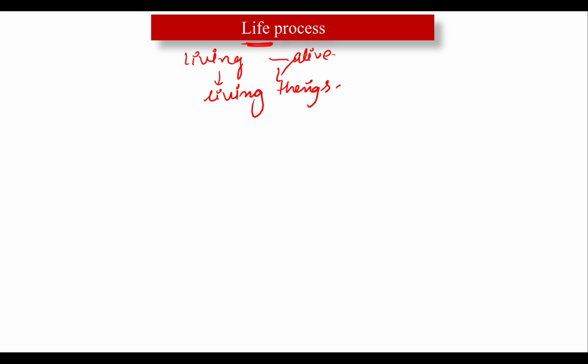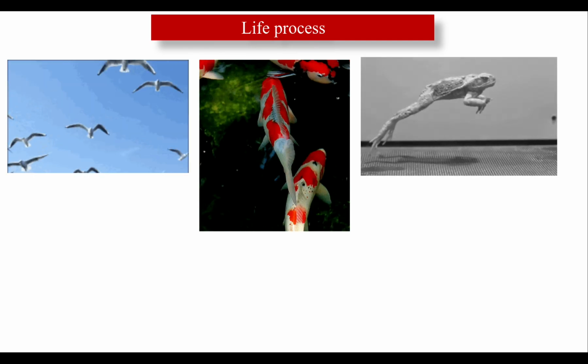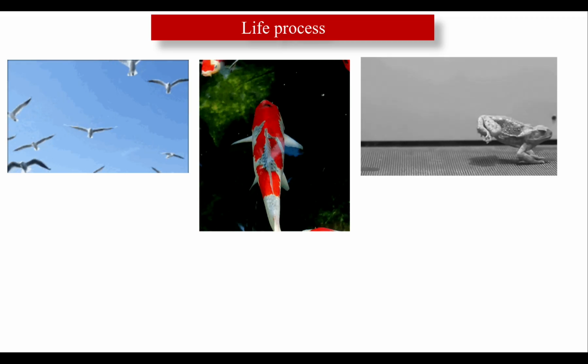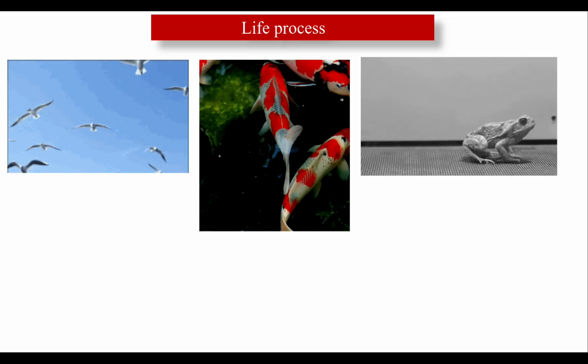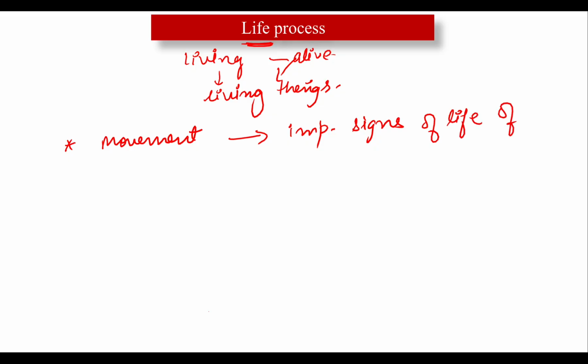But the important question arises: what are the criteria we use to decide whether something is alive or not? Look at this. The most important criterion is movement. You can easily observe here, the most important criterion is movement. This is an important sign, beta, of life of an organism, that an organism is alive.